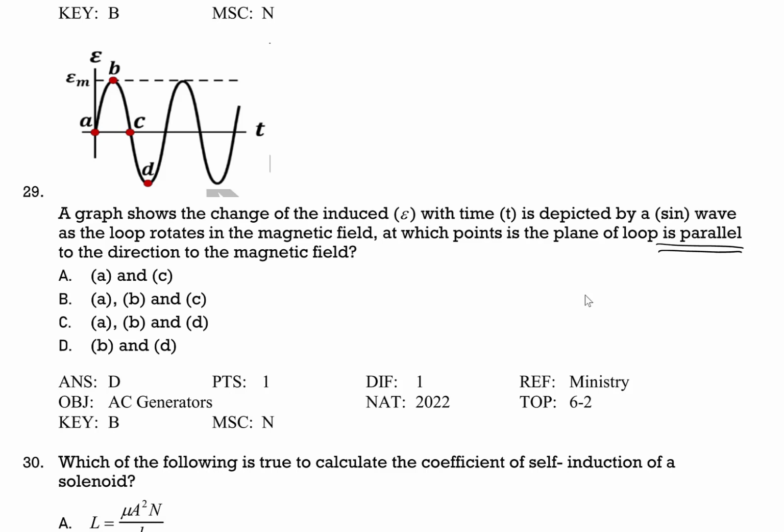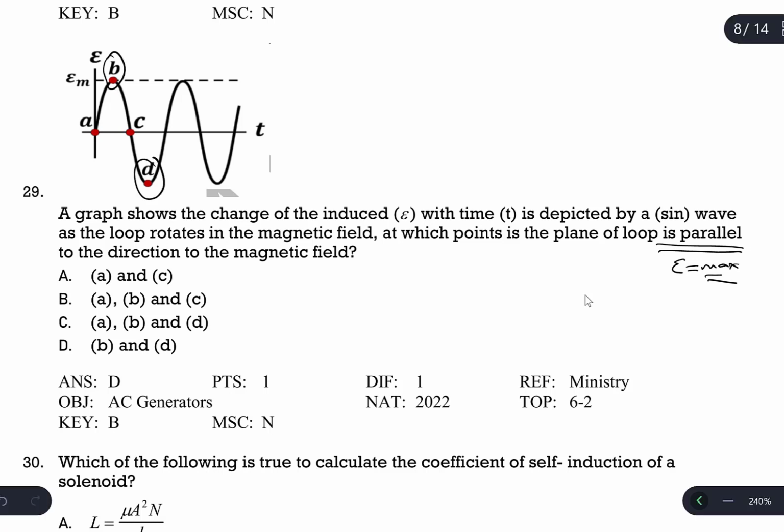When the rotating coil takes a position parallel to the magnetic field, the induced EMF gets its maximum value. So at which points is the induced EMF at maximum value? Positive maximum and negative maximum. So B and D. At B and D, the induced EMF gets the maximum value. D is the correct answer here.